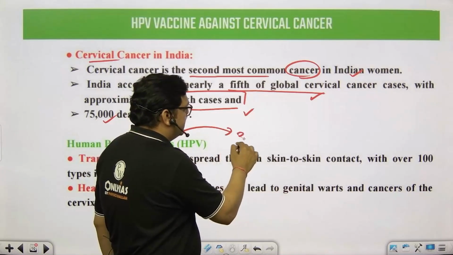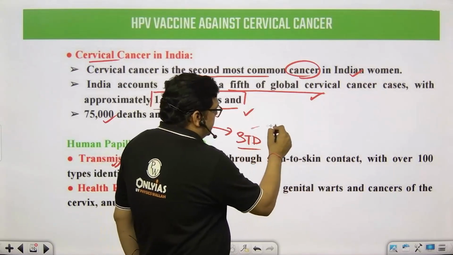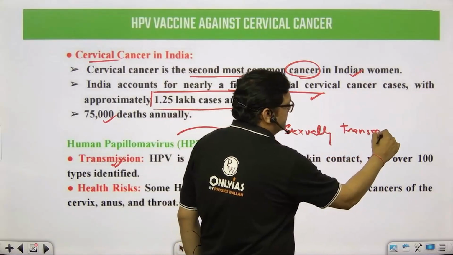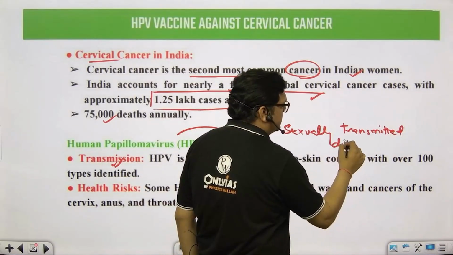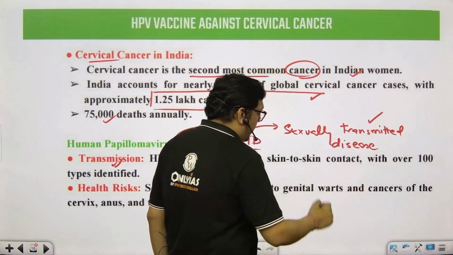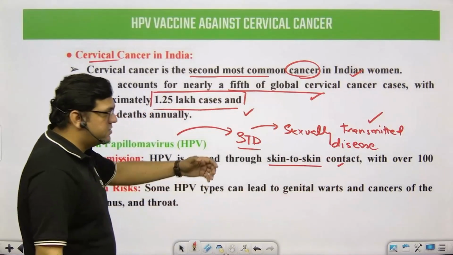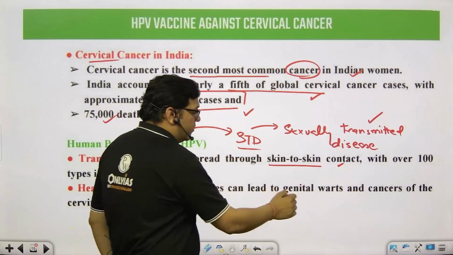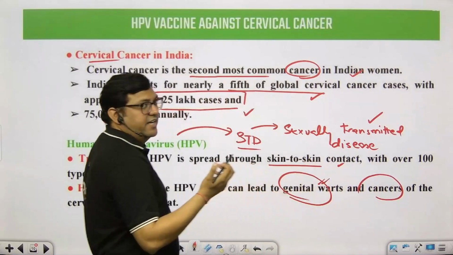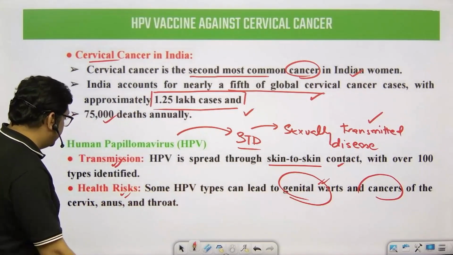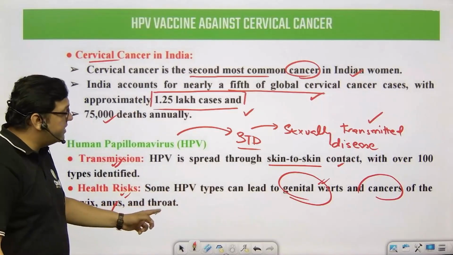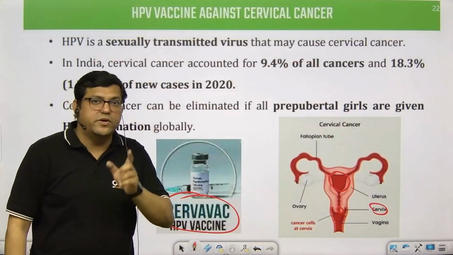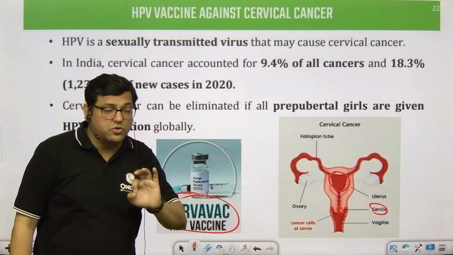Okay, so how does the transmission happen? It is an STD, a sexually transmitted disease. That is true. And skin to skin contact can also cause this kind of condition. The health risks are genital warts. Warts means chhale; in Hindi they are called chhale. Genital warts, cancers related to the anus, cervix, and even the throat area, right? So if the statement is that it happens only in the genital areas, the answer is no. It also happens in the oropharyngeal area, that is the throat.